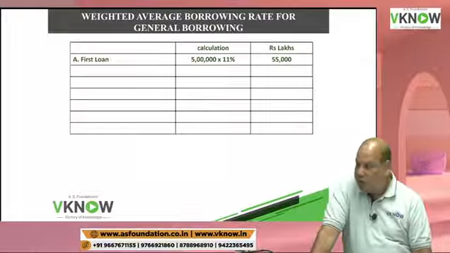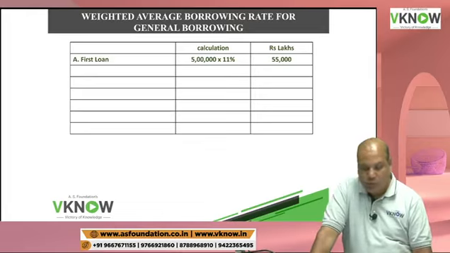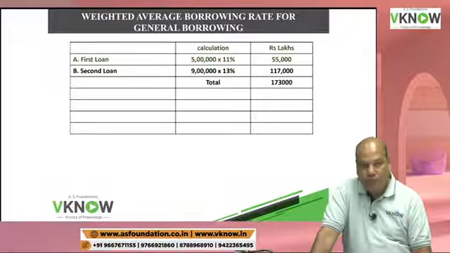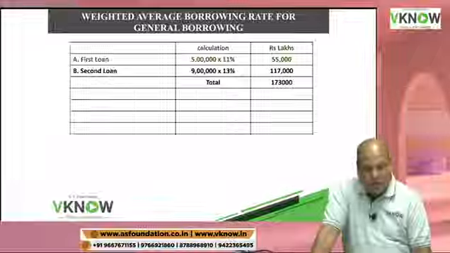One student has given the answer 12.29%. Okay, we will check. So in this question, the time is 12 months for both the loans. So write down first point A, first loan. On the first loan, 5 lakh at 11%, 55,000. Second loan, question in front of you, 9 lakh into 13%,